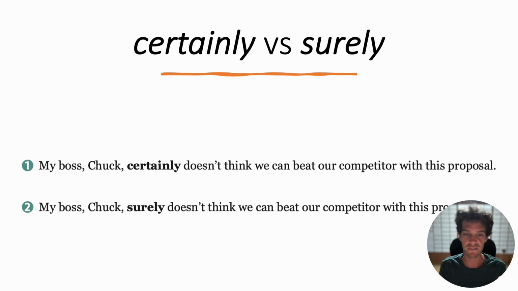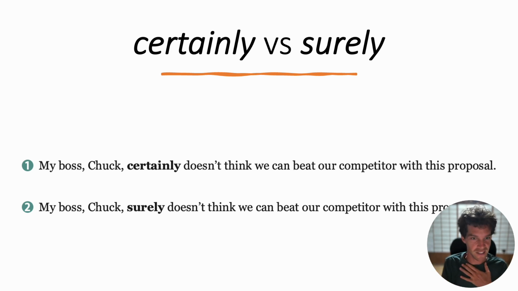That's the biggest difference. Certainly describes something that is known about someone else. Surely describes your view of something. For example, oh, surely Nick is coming soon. I don't know if Nick is coming soon, but this is my view of Nick.